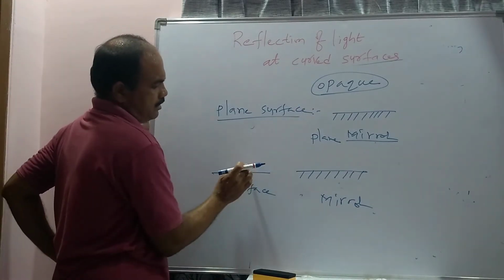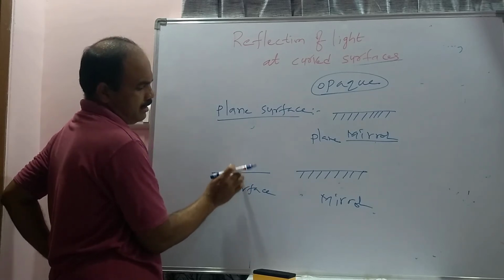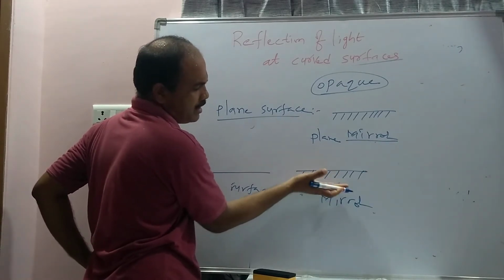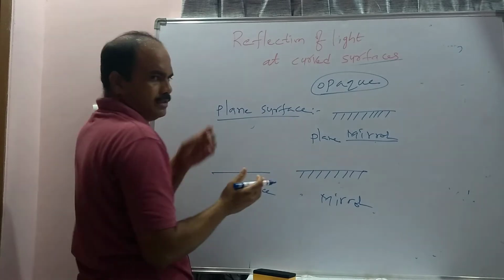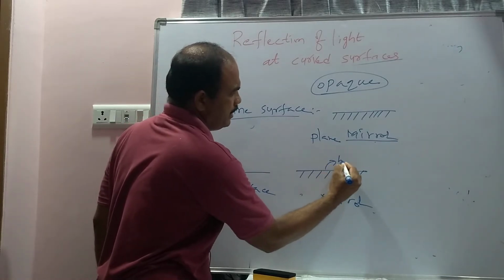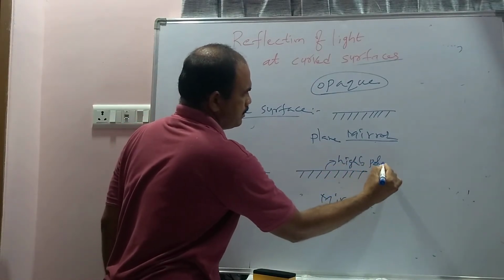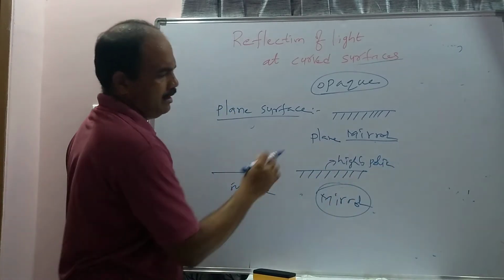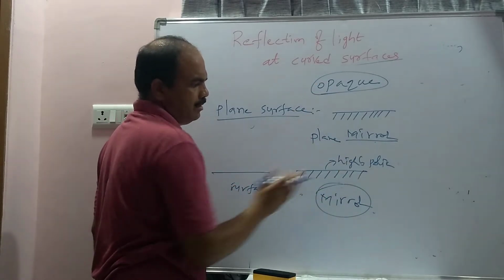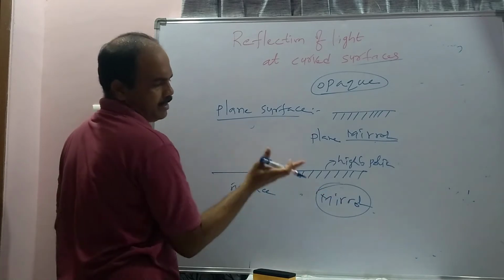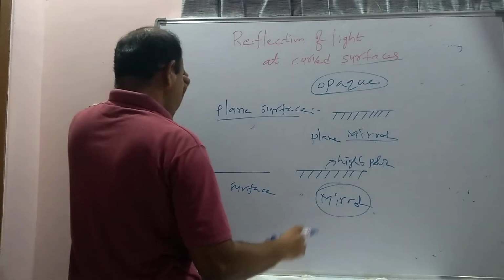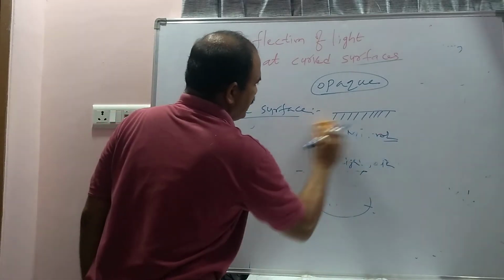So here two sides are not coated with the opaque, but one side, the downward side, is coated with opaque substance, and the front side and top side surface are not coated with opaque substance. This side is highly polished, so that's why it is called a mirror. And the other surface is coated with red lead oxide or opaque substance. That's why this is called the plane mirror. Why is it called plane mirror? Because the surface is plane. So this is about the plane surface and mirror. And next we come to the curved surface and curved mirror.